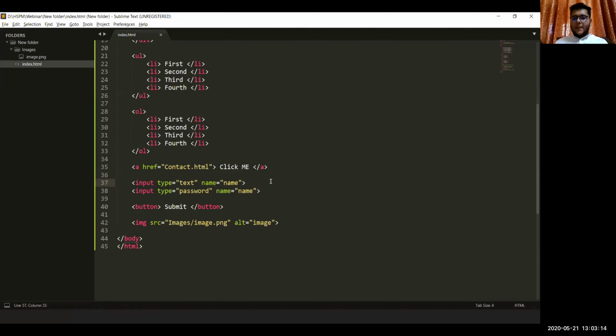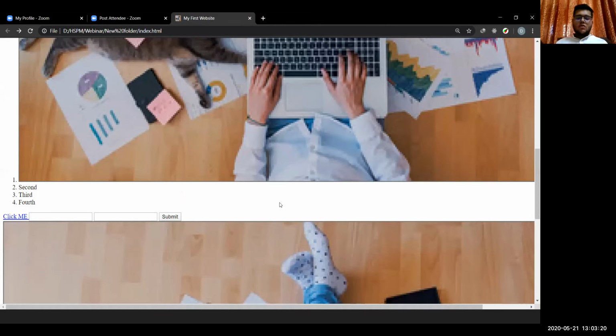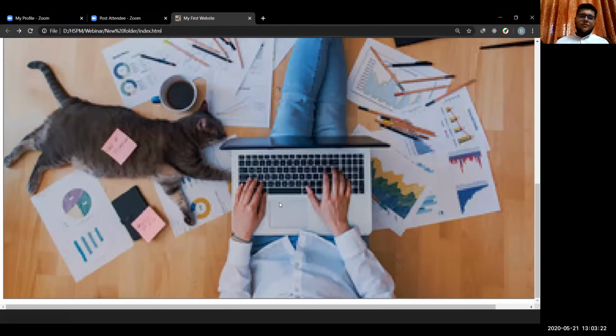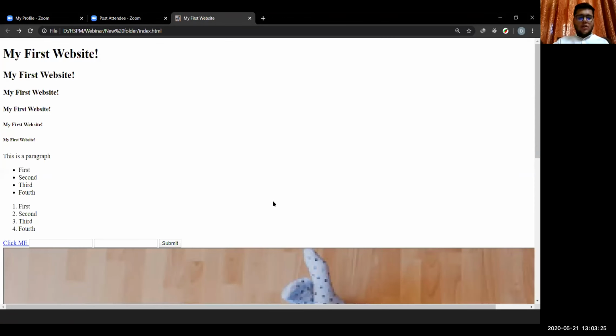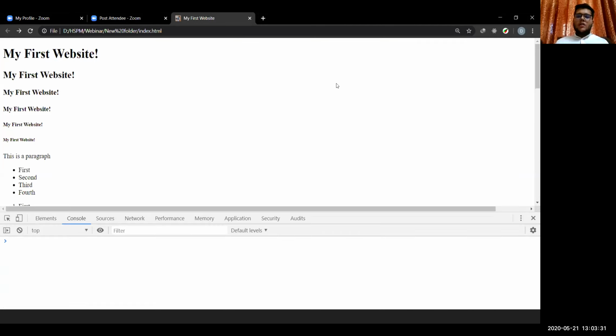Okay, how could we find errors in HTML? That's quite difficult, but you can do one thing. You can go to the browser, press Shift plus Control plus I, and that would open the console here.